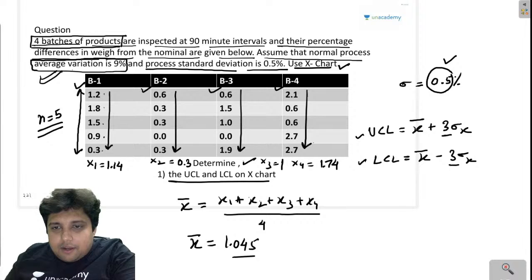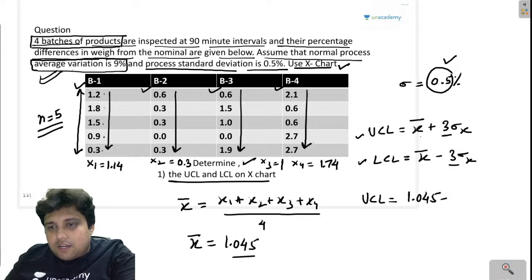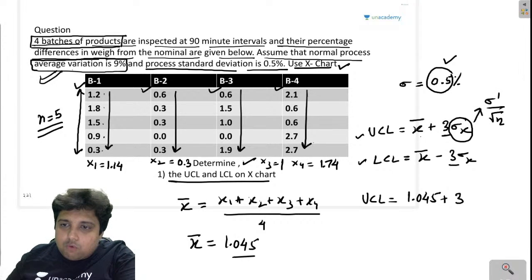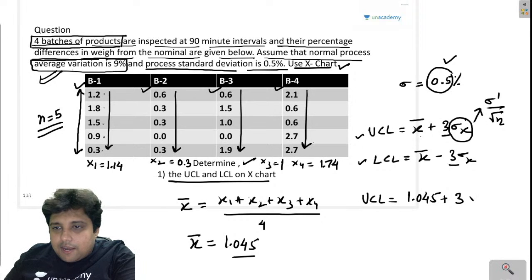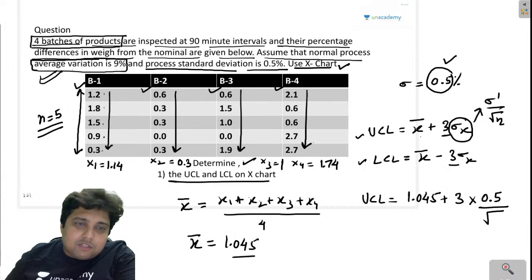So now I will write the upper control limit is equal to x bar, that is 1.045, plus 3 times sigma dash by root over n, instead of sigma x. So this will be sigma dash, that is 0.5, by root over n, the sample size, which is 5.